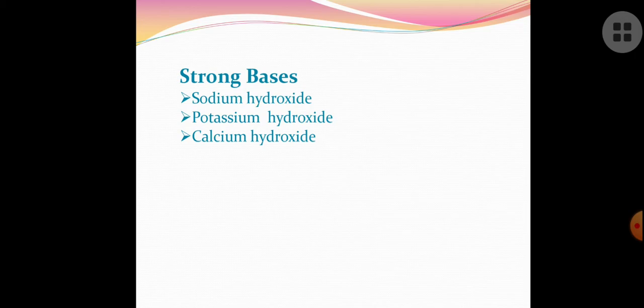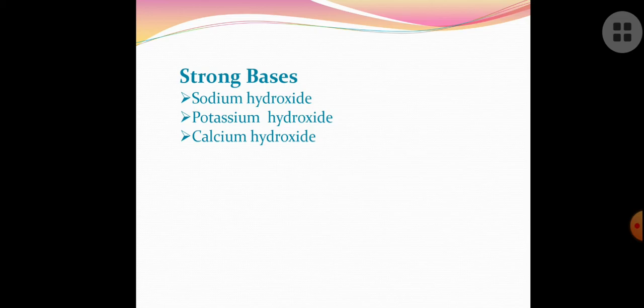You already know these formulas, we have learnt them in the first lesson. Sodium hydroxide also has a common name, children. What is that? Caustic soda. When it falls directly on the skin, it will damage it. Potassium hydroxide is also known as caustic potash. Calcium hydroxide, you know this name, slaked lime.